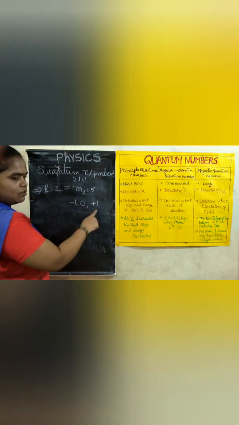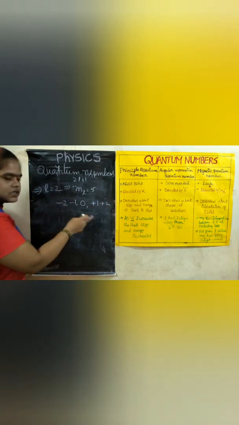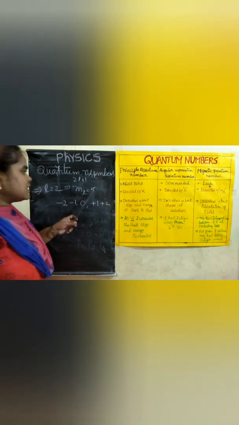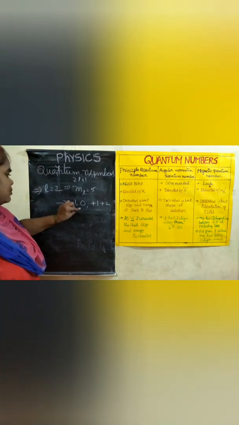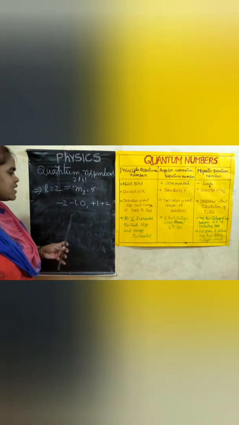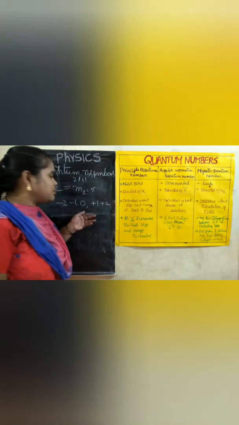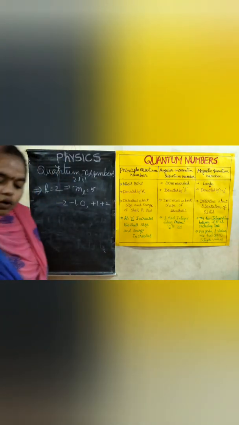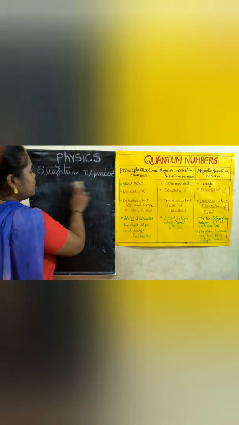So totally 3 are over; the next two values, like this if you write, it is easy for you. So ML is taking 5 values. Those represent the orbitals dxy, dyz, dx square minus y square and dz square, like that. 5 orbitals will come.